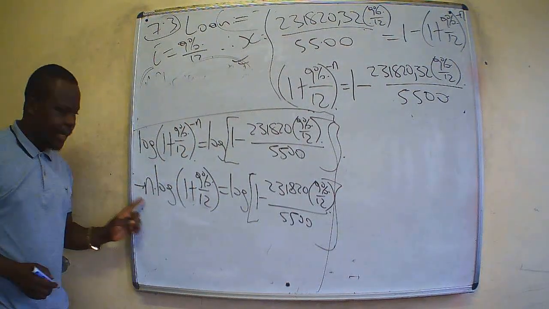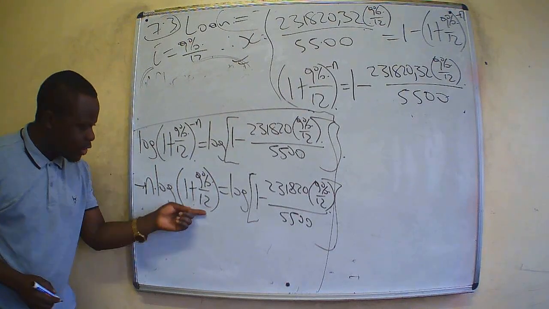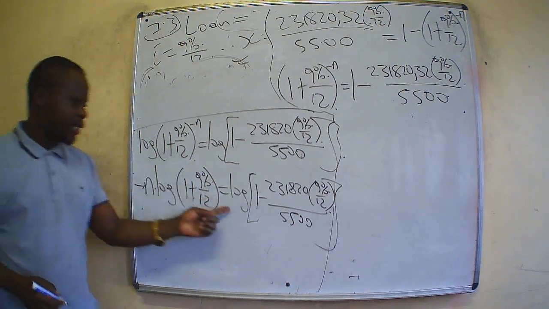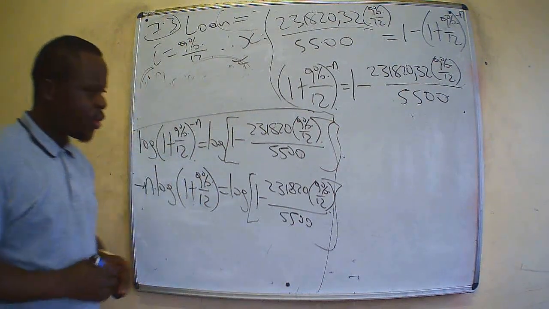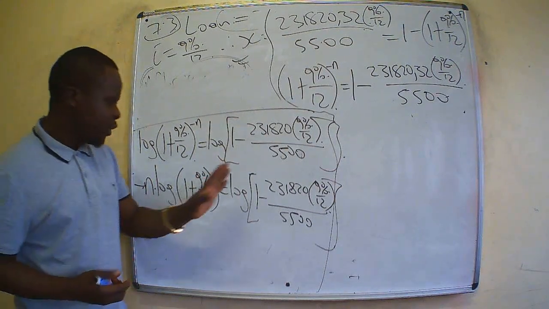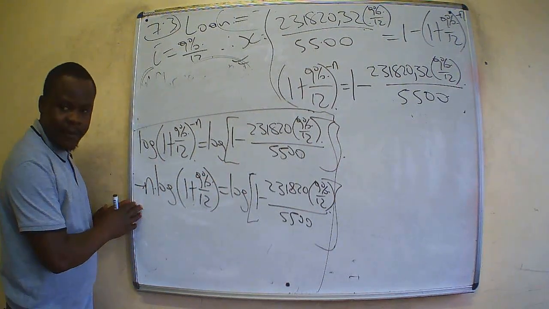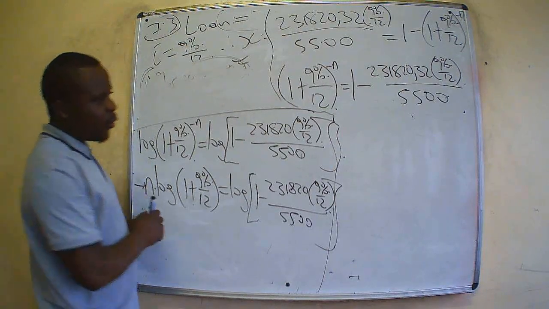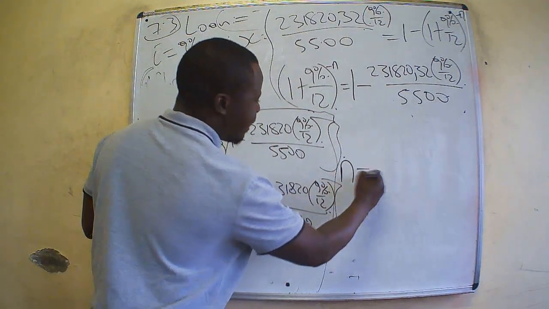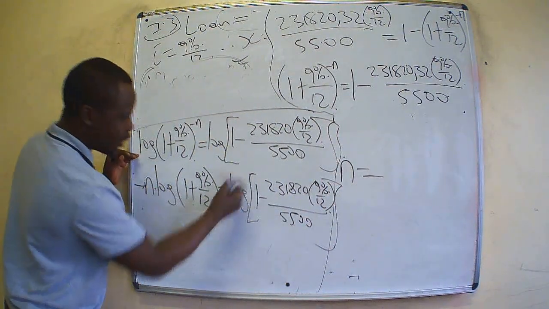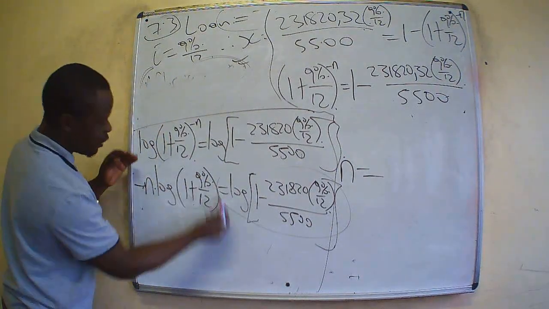So this is negative n multiplied by this logarithm of this unit, which is equal to logarithm of this unit. So finally, what we need to understand: how do we find negative n? To find negative n, we shall say that it is equal to this unit divided by this unit.